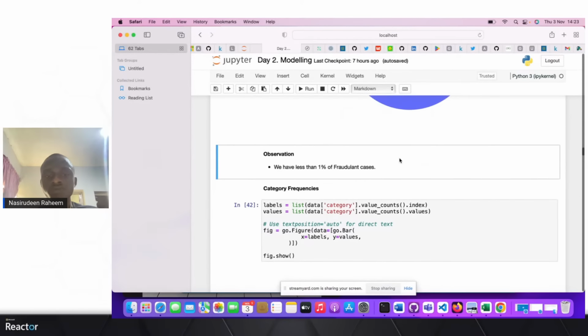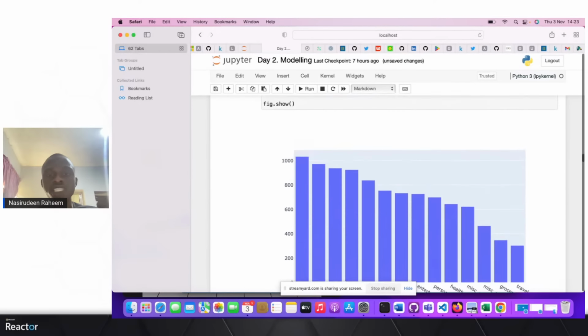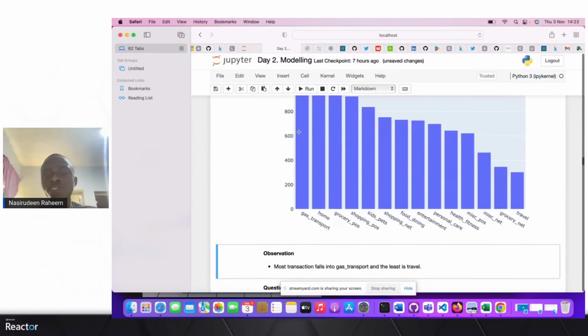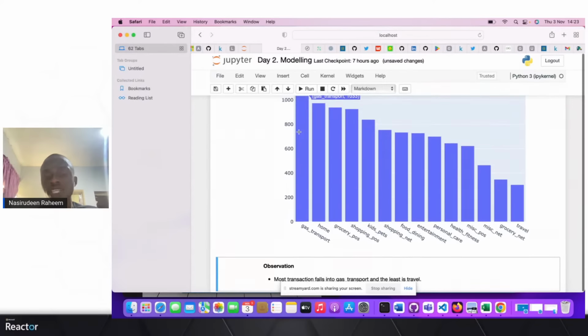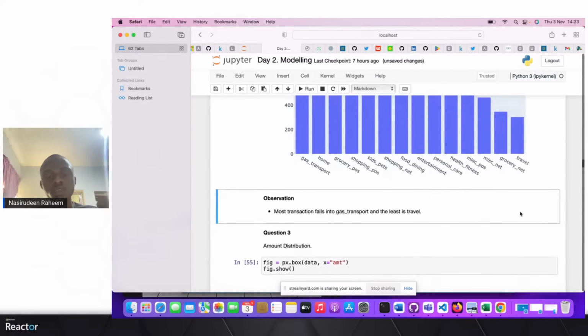So the next thing I'll be looking at is the categories that have been included in the data sets. The highest category is people using the amount for gas transport. We have people that use home, and the lesser one is maybe travel activities.